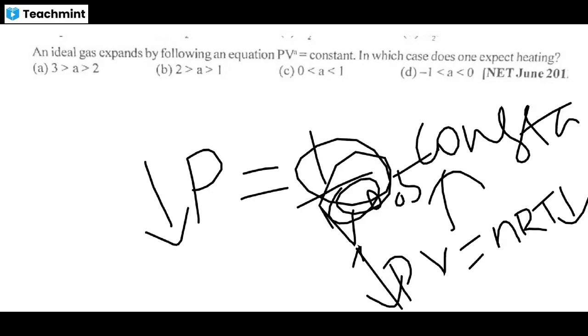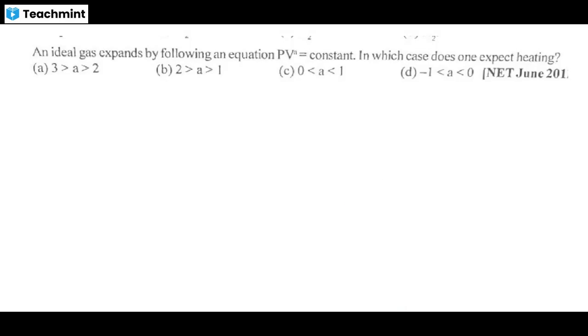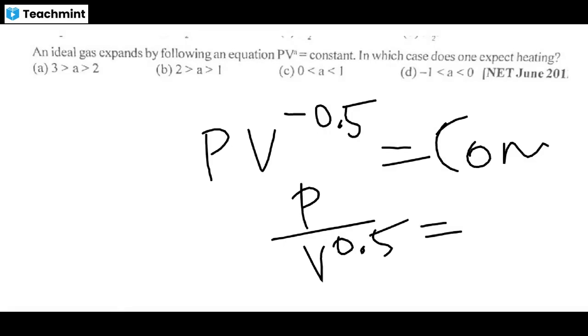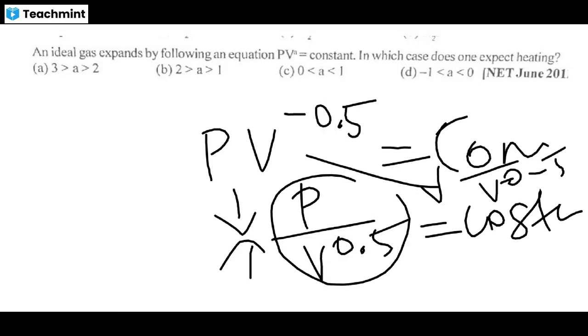Oh, sorry. I made a mistake in mathematics. It does not come like this. Sorry, PV power -0.5 equal to constant. So P by V whole power 0.5 equal to constant. If we come here below, it is minus 0.5, not plus. So here when volume increases, the pressure decreases.